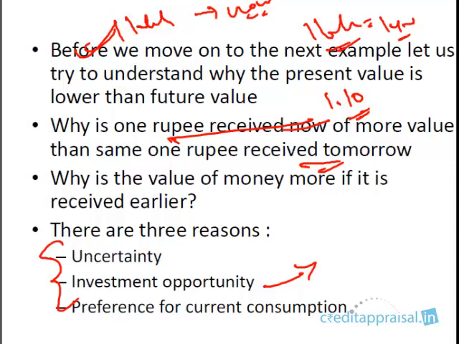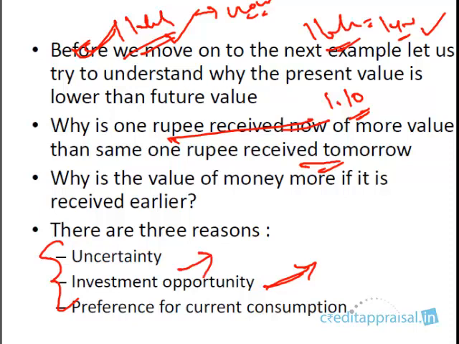So some person has come and given you an option: either take 1 lakh today or wait for 1 year, I'm going to give you the same 1 lakh. You are saying, why should I wait for one year and get the same 1 lakh when if I get it today, I can invest and get back 1.1 lakh after 1 year? So I'll take it now. So this is an investment opportunity. This is one of the reasons why people prefer money to be received now itself rather than in the future.